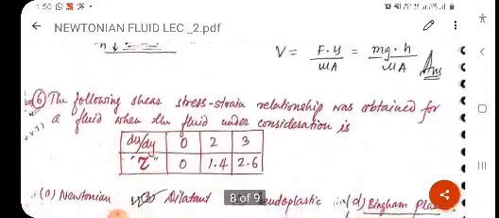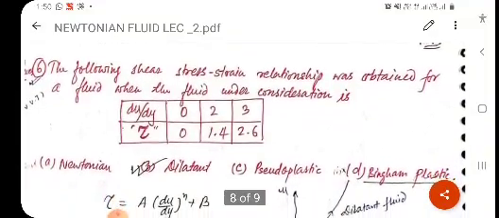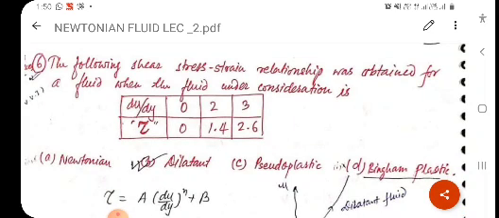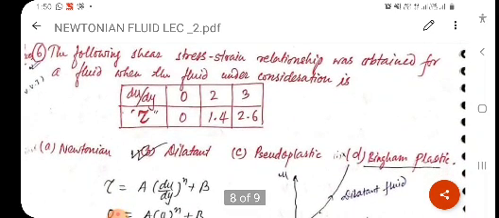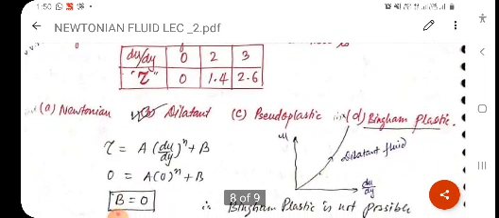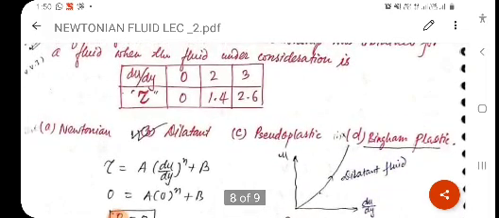Now we will solve another question: the following shear stress-strain relationship was obtained for a fluid. What is the fluid under consideration? This data, the table, is given in the question itself. du upon dy, or you can say the velocity gradient, takes values 0 to 3, and tau is 0, 1.4 and 2.6. What type of fluid is this?